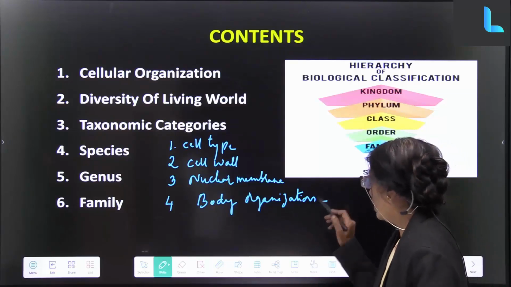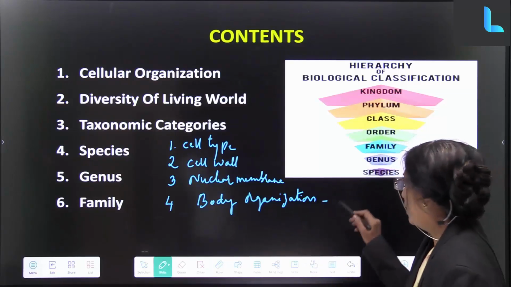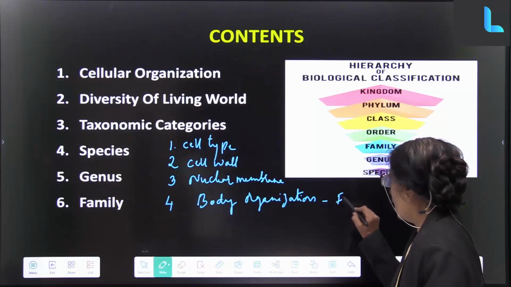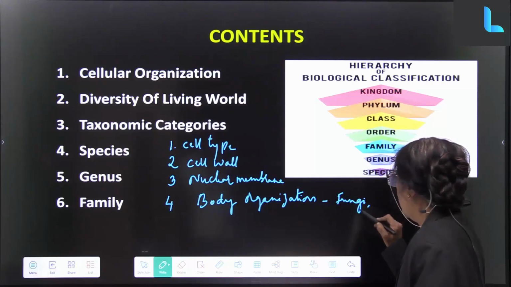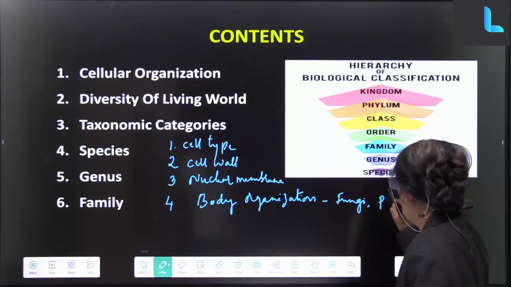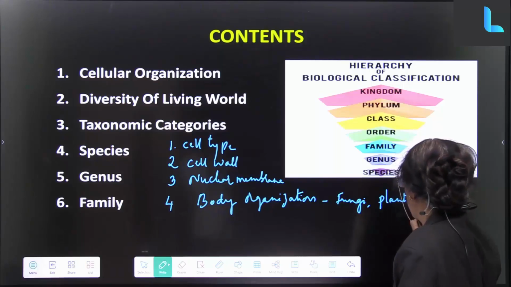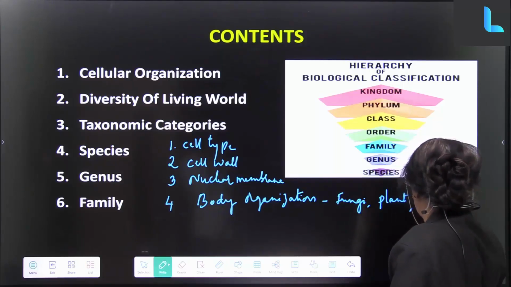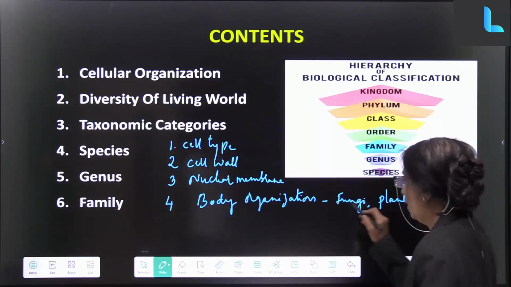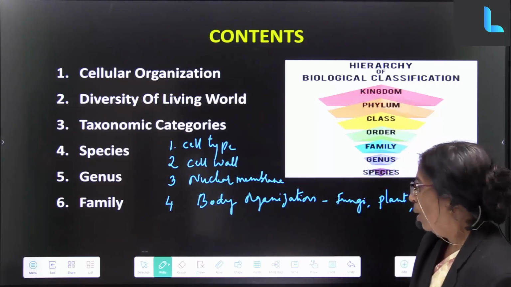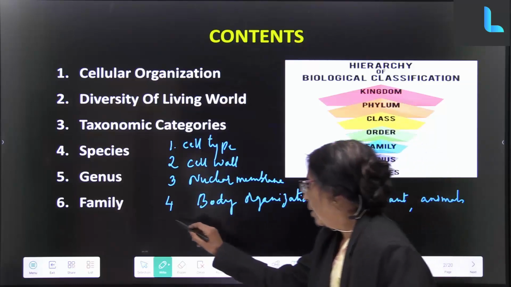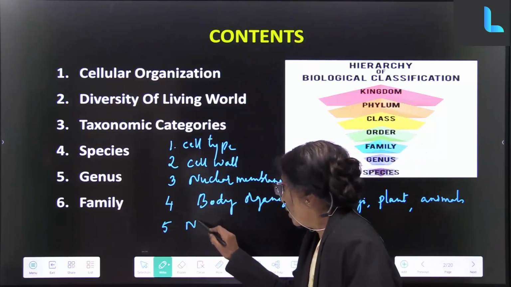So from where do we find the organization? We find the tissues. It starts from fungi. It has very good organization in plants and animals. So all these have certain organization.